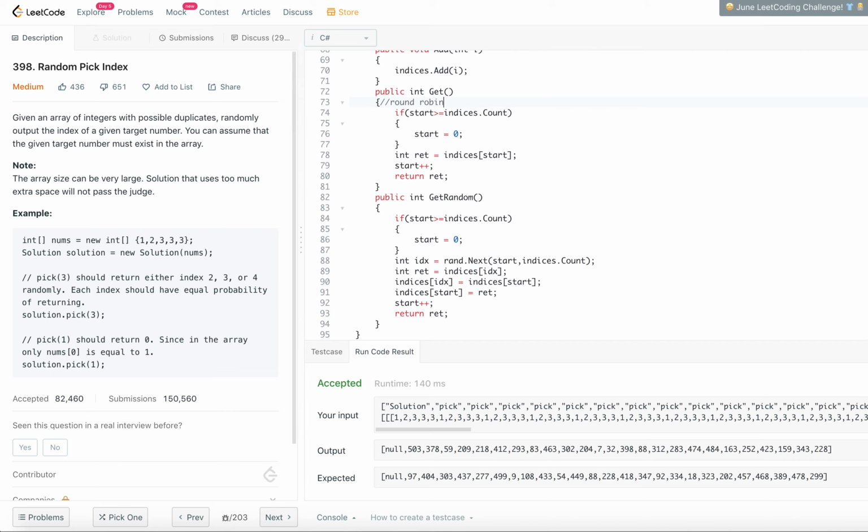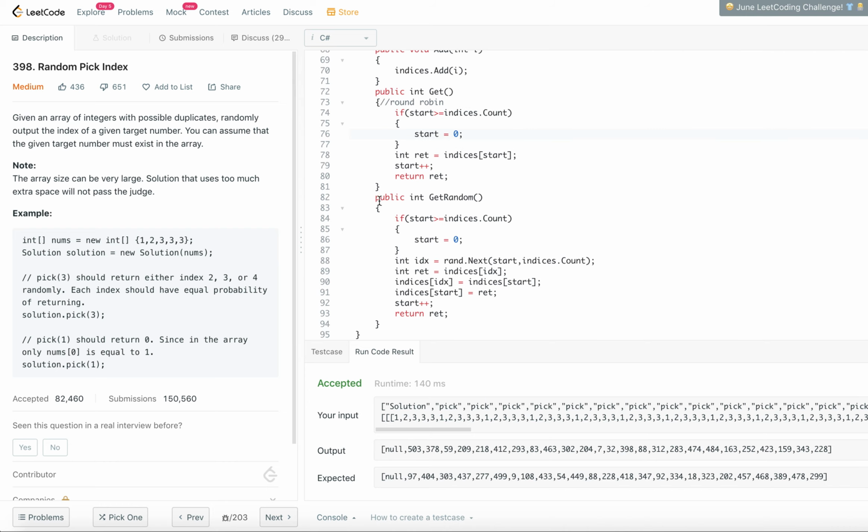If start is greater than the indices count, we are resetting the start. Otherwise, we just get whatever is at the start and return that particular value. This is as good as what we discussed in the round robin fashion. We initialize the start pointer and keep incrementing until we reach the end of the indices. So this is a simple round robin, not a very big method.